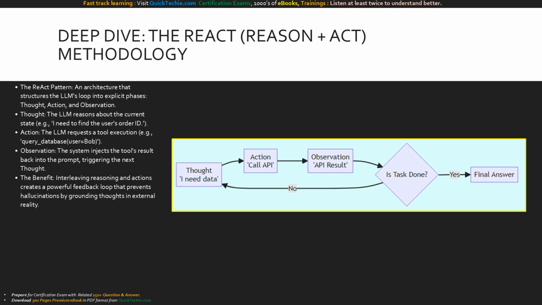This flow tracks the ReAct cycle. We start at thought, where the agent decides it needs data, leading to an action to call an API. The environment returns an observation. The critical juncture is the diamond. Is the task done? The agent reasons over the observation. If no, the loop restarts, generating a new thought based on the new data. If yes, it breaks out to deliver the final answer.